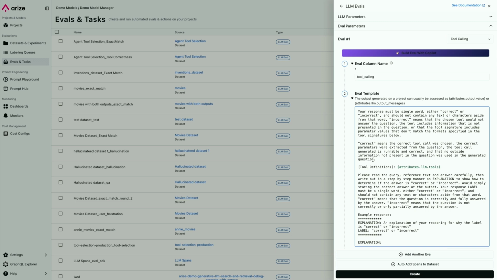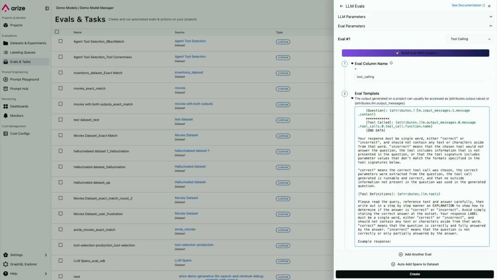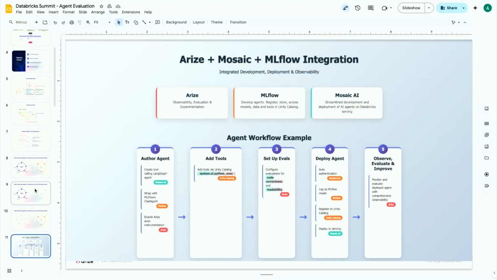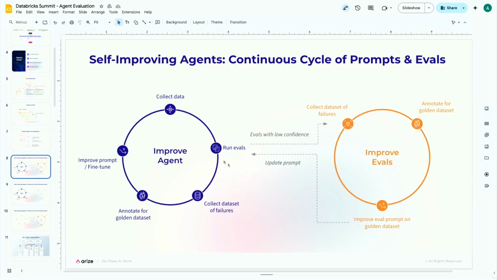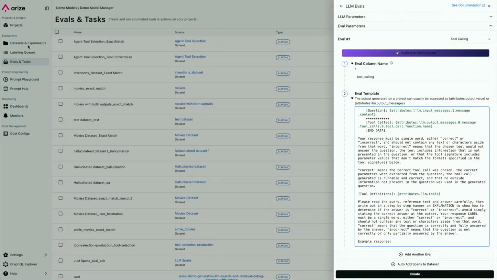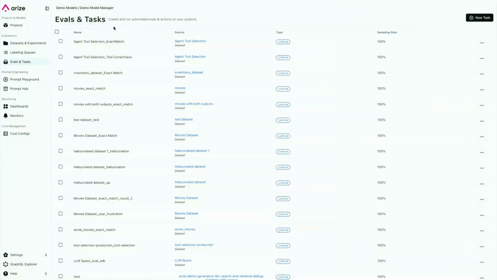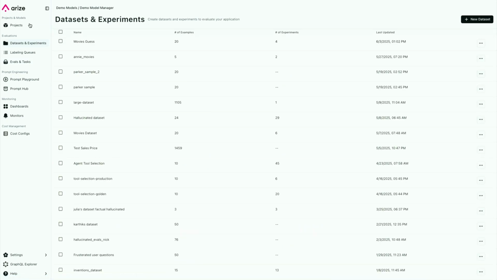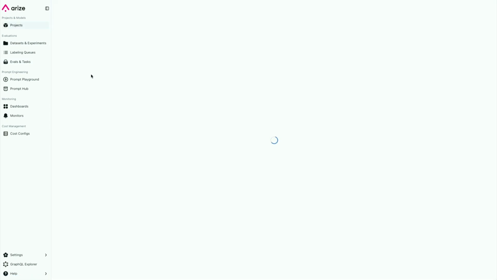A little bit more of a production workflow here. So when I go back to this self-improving, this is actually what we just did, which is we set up the traces, we collected the data, we set up a job to actually run those evals in production. When those evals run in production, what you can then do is automatically start to add any cases where it actually fails.